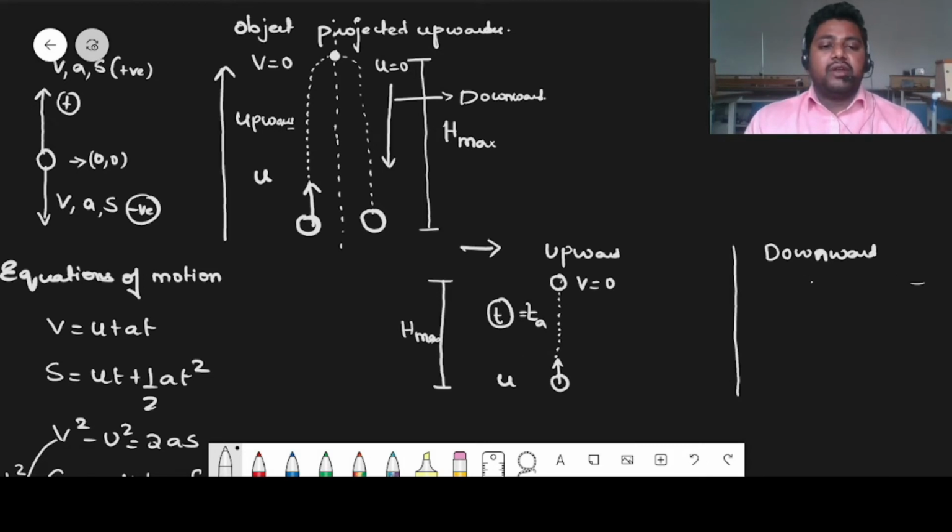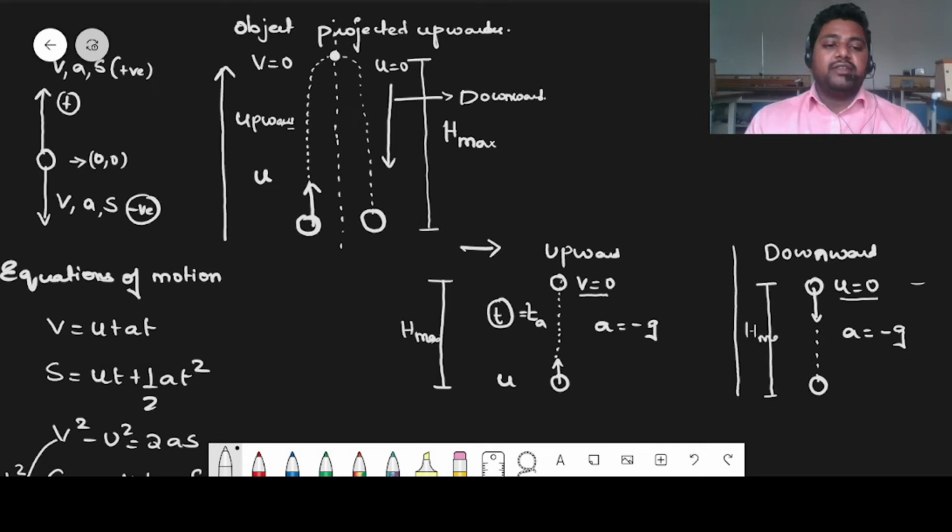Now, considering the downward motion of the particle, it starts at the highest point with an initial velocity 0, because the object has stopped there. The final velocity of the upward motion will be the initial velocity of the downward motion. Acceleration due to gravity acting in both conditions will be minus g. It also travels the same displacement, h maximum.